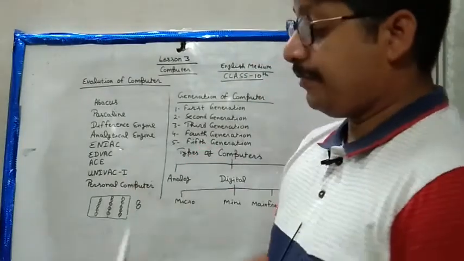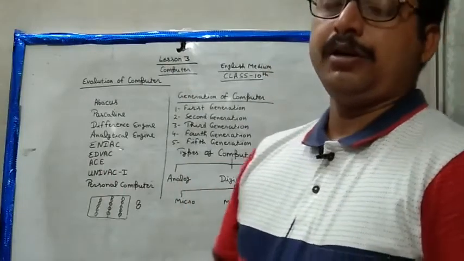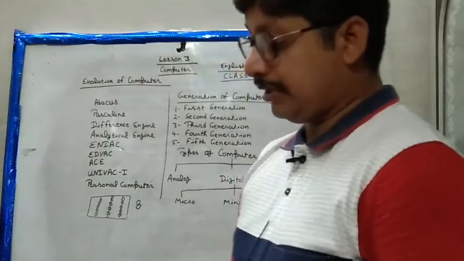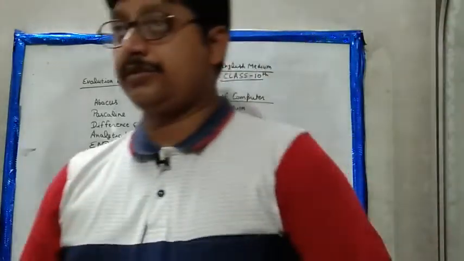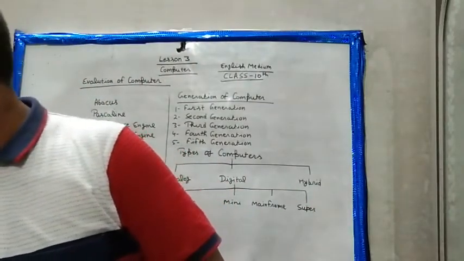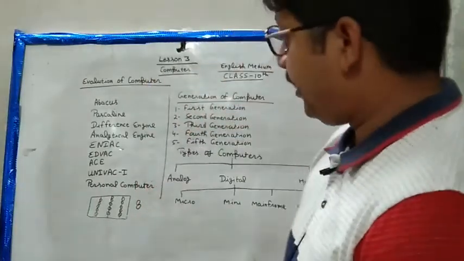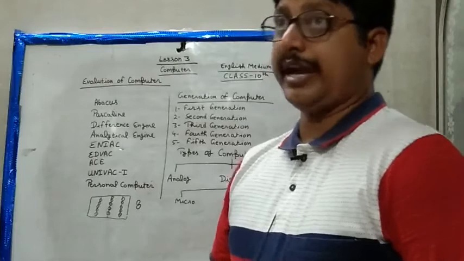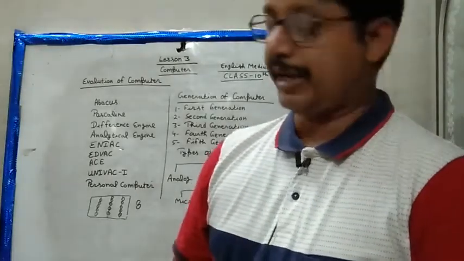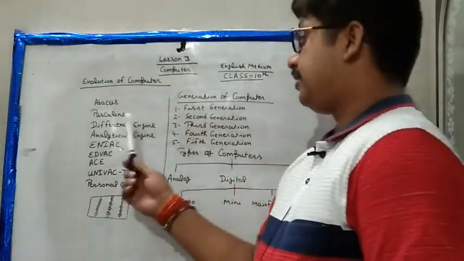Okay, Pascaline is a type of machine that was made by Blaise Pascal in the year 1642. It is a machine that was built by the French mathematician Blaise Pascal, and it is a mechanical, digital calculator called Pascaline. It is an arithmetic machine. It means values from 0 to 9 we can calculate in this type of calculator, and this is called Pascaline.